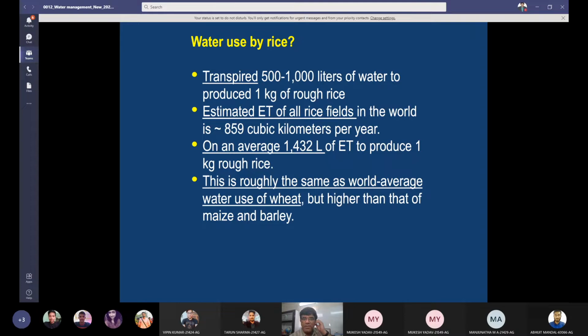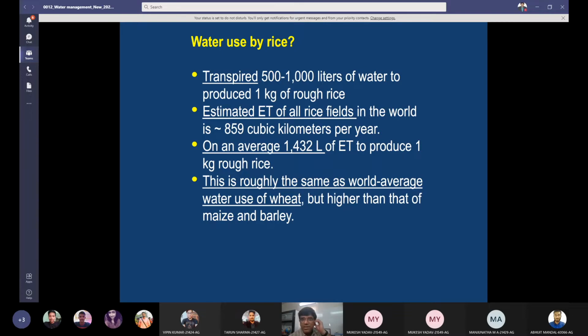The estimated ET of all rice fields in the world, this is the average of the world rice fields, is 859 cubic kilometers per year. So a very large quantity of water is removed from the paddy fields. On an average, 1432, or 1400 liters of ET to produce 1 kg rough rice. So this is in terms of ET, and this is roughly the same as the world average water use of wheat, but higher than that of maize and barley.